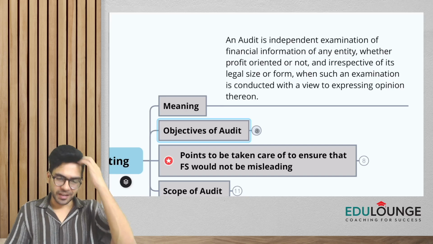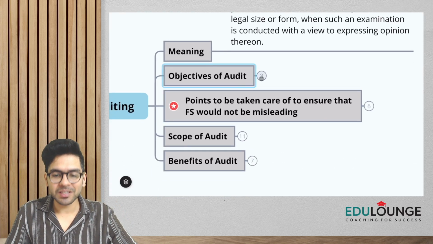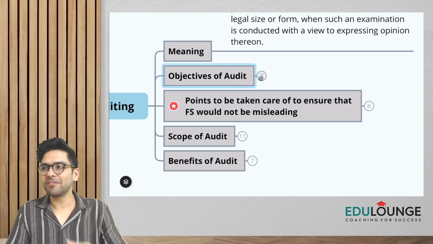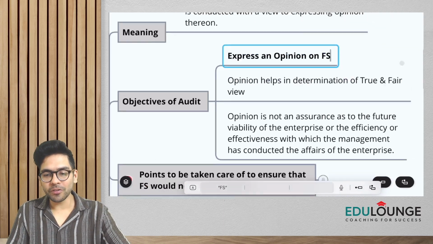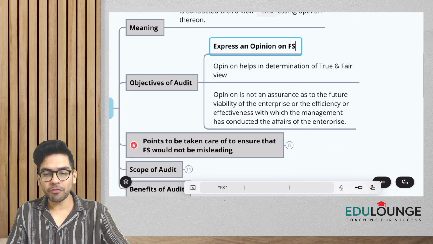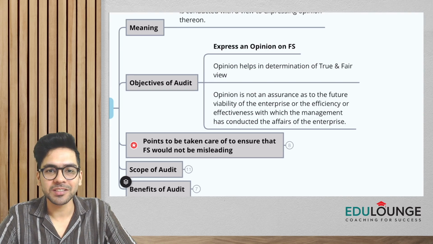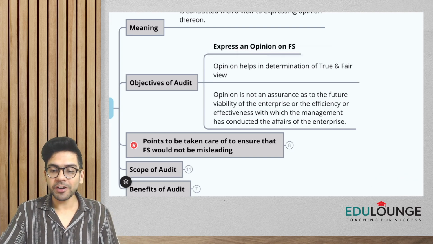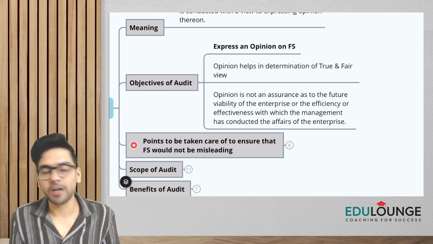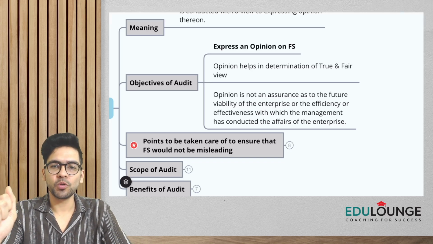Done. Next topic, guys, what are the objectives of audit? Though this topic is something which is more relevant when we do SA 200. However, let's quickly understand, guys. All of you already know that the objective of audit is to express an opinion on the financial statements. And what kind of opinion? Whether the financial statements are giving true and fair view or not. Now, a few basic things about opinion that you need to know, guys.